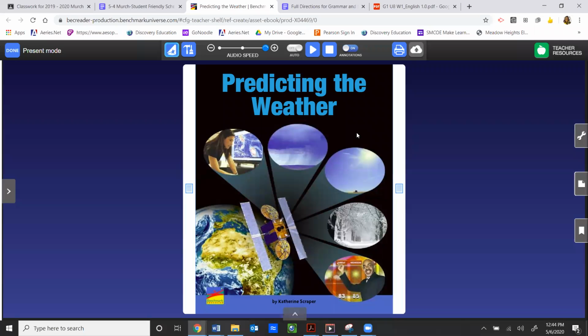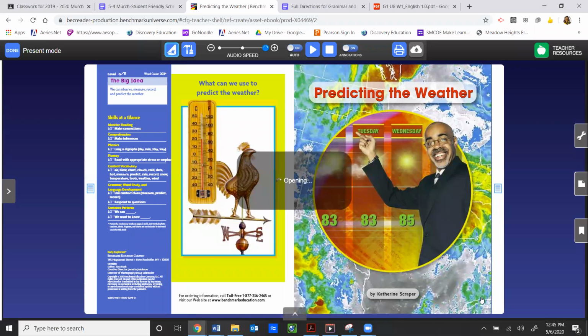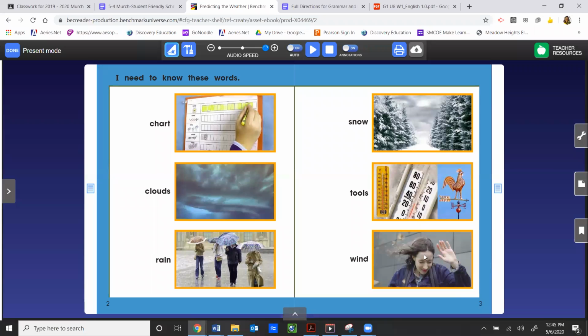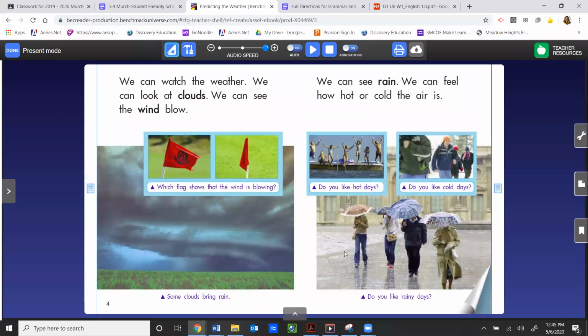Remember, if you want the computer to read the book to you, and you want the pages turned automatically, you need to press the auto on button. And then to have the computer start reading, you need to press this blue button with the white triangle. I would suggest skipping some pages. If you want the vocabulary read to you, then you can start here. If you feel good about the vocabulary, start at page 4.